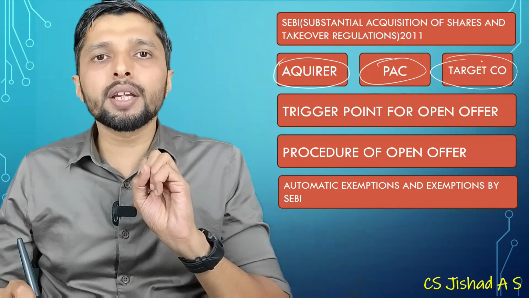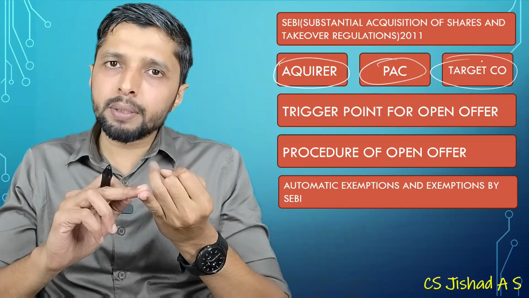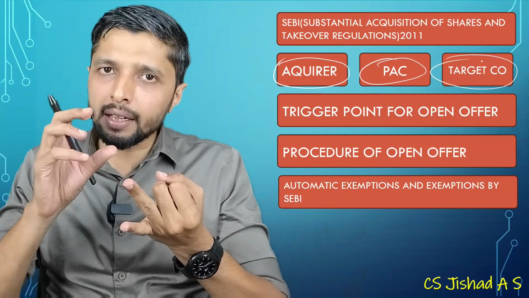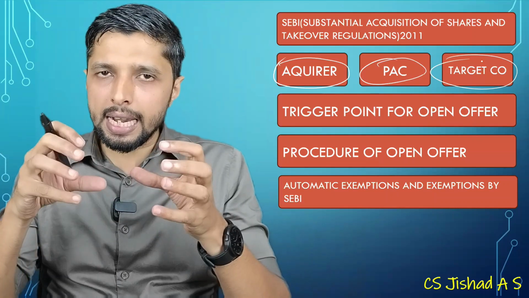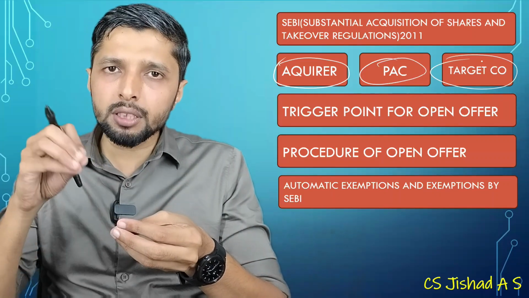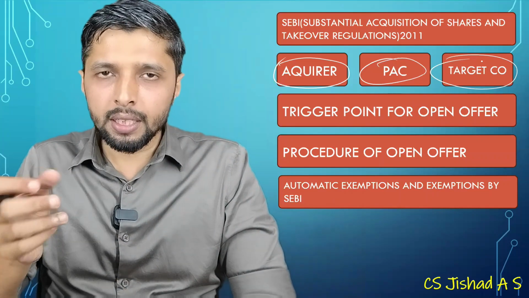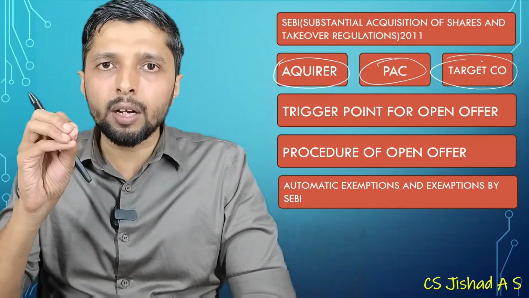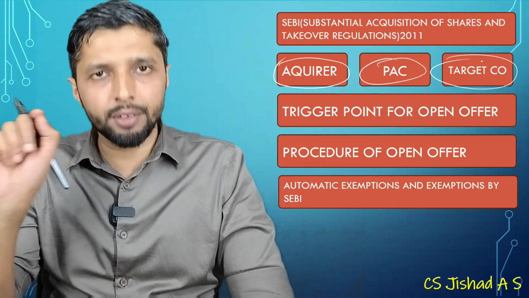Then there is the trigger point for an open offer. If an acquirer plus PAC is holding less than 25% of shares in the target company, and the acquisition enables them to exercise 25% or more voting rights in the target company, then they will have to give an open offer of 26%, subject to 75%.